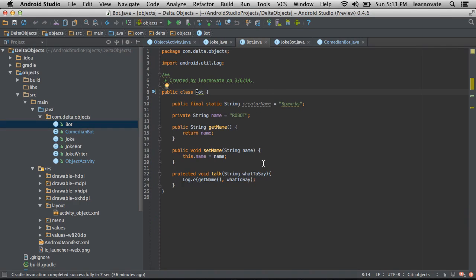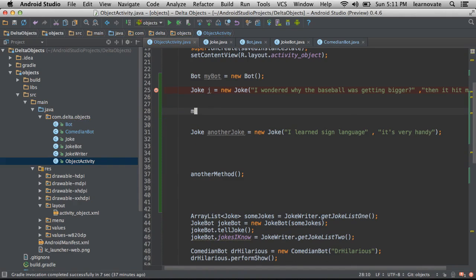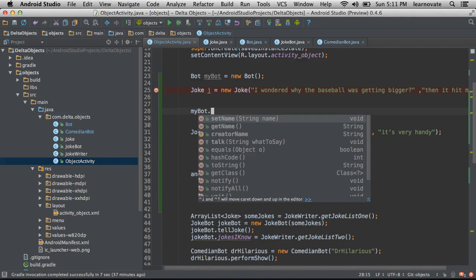Here we have public class Bot. But you'll see here, let's actually remove the static keyword for now, that we have a string that is declared final. What that means is once this is actually allocated and set at this moment, it can never change. For instance, if I now in my code take my bot, you can see that I can get the creator name.